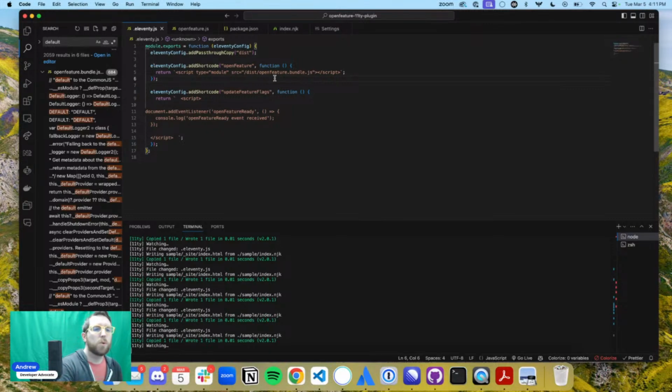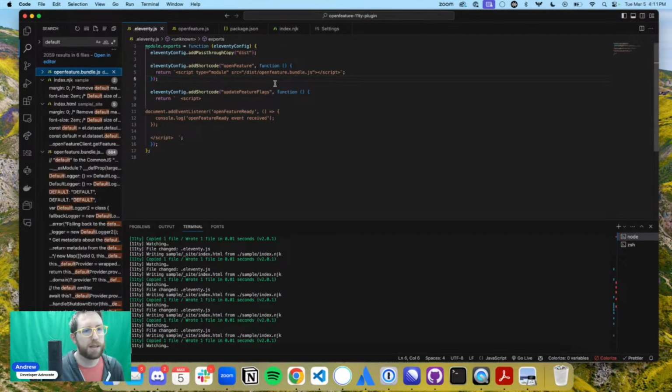Yeah, so I think this is a logical place to stop. Basically, we have OpenFeature working in here, and now it's just getting it, and it's bundled, and it's technically doing the plugin job. And now we just actually need to update things on the page.